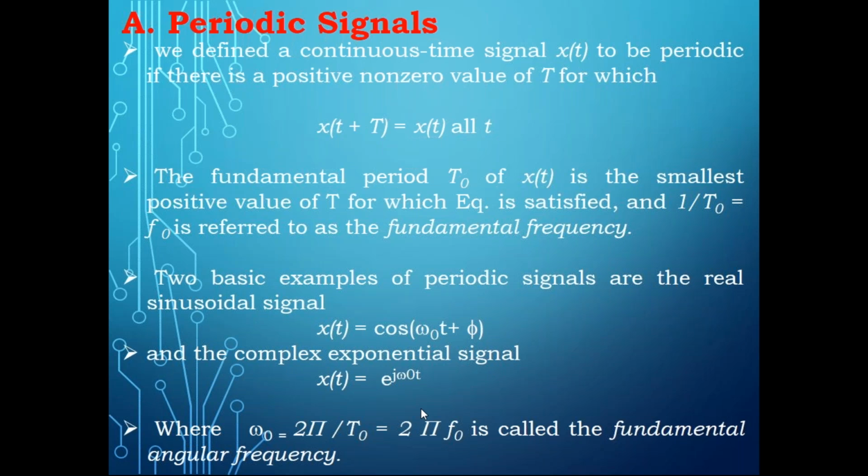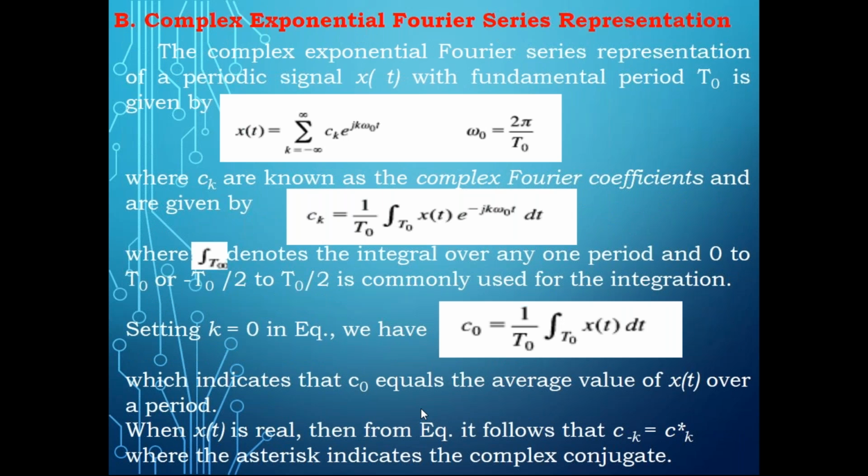Now I am going to discuss the complex exponential Fourier series. Please try to understand. In the previous class, we discussed the trigonometric Fourier series. In today's class, I'm focusing more on complex exponential Fourier series, or simply exponential Fourier series.